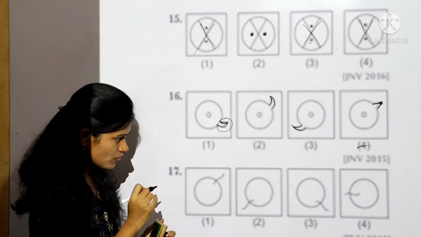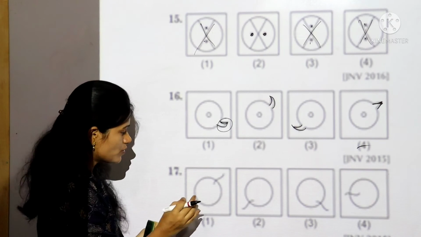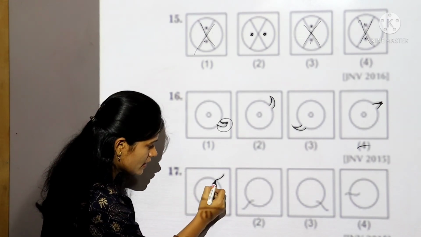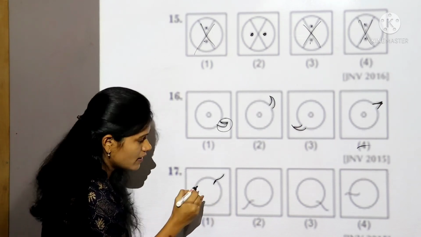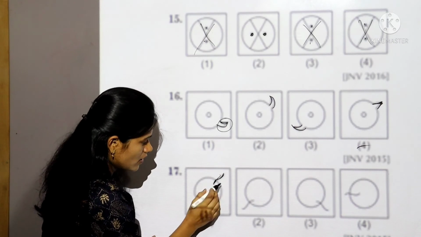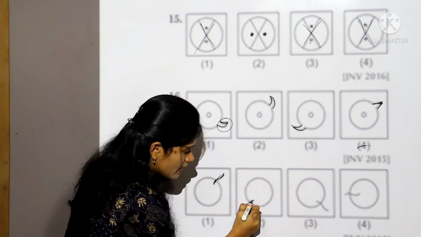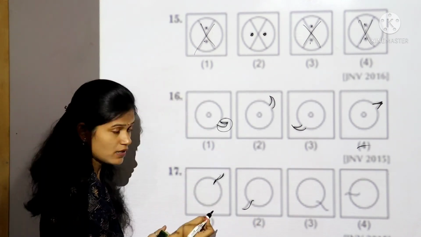Let's take the 17th question. For this, you observe all the boxes carefully. See this curve line cut. In the first box, it is short at the middle, larger at the outer side of the circle. In the second box, this curve line cut is short at the middle, more at the outer of the circle.